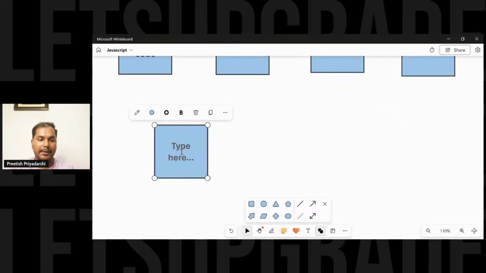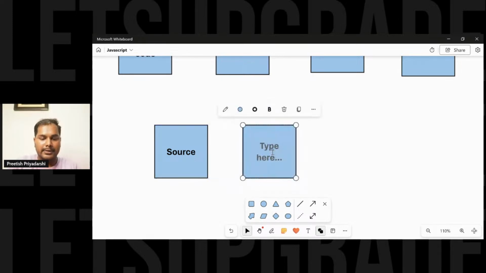So how does the interpreter work? You have the source code. Now I'm telling you about the interpreter. The source code is transferred to the interpreter, and then you get the output.